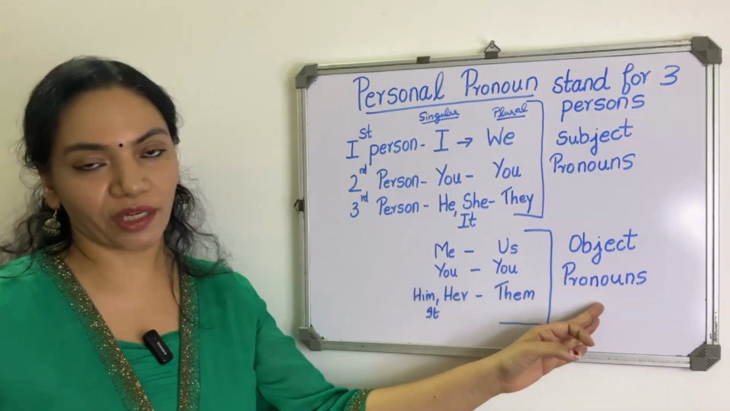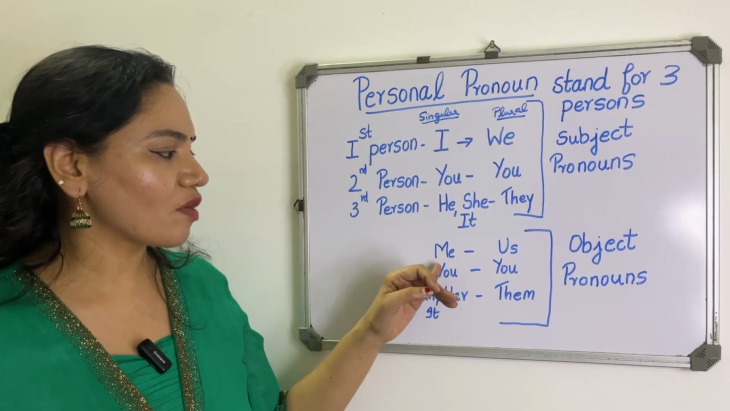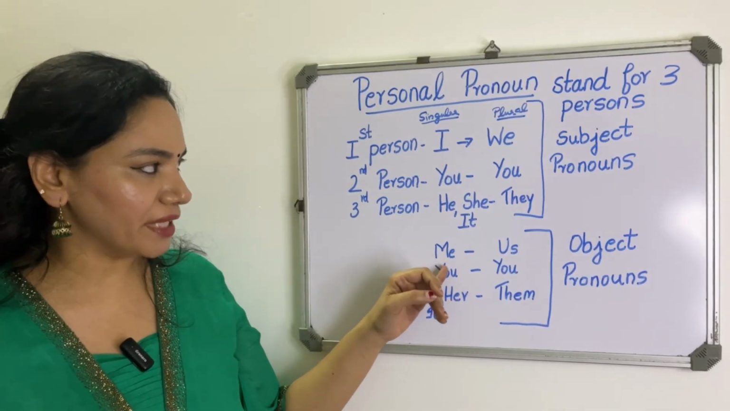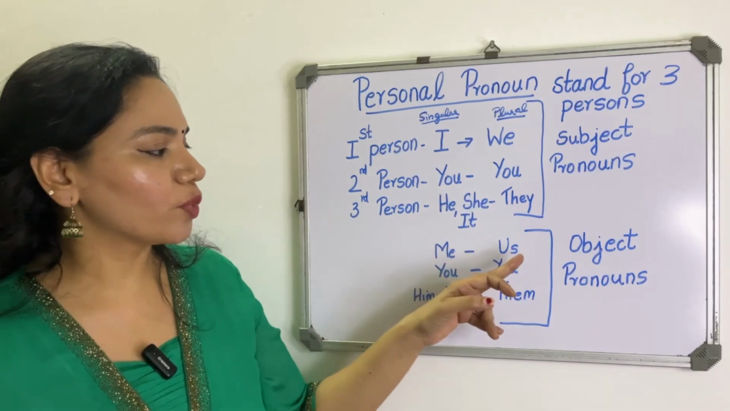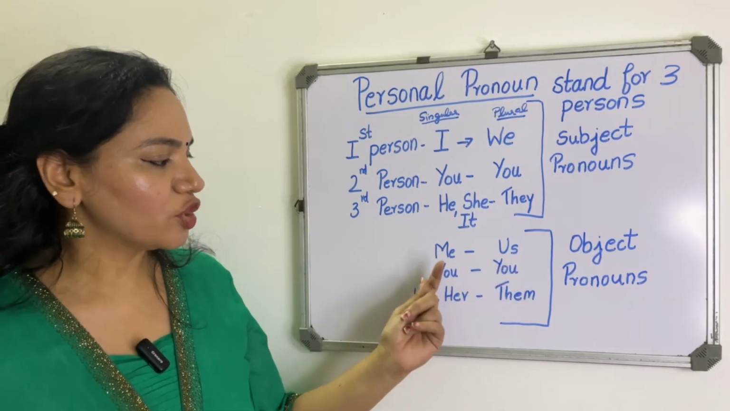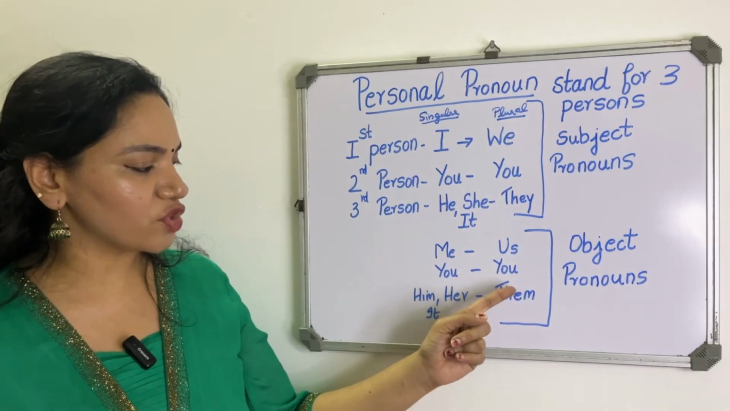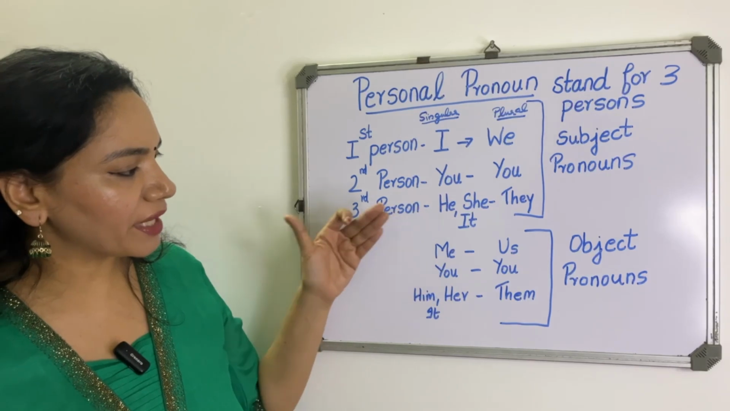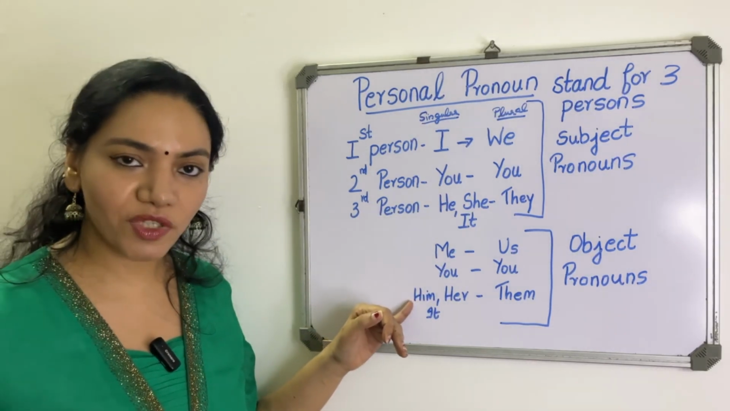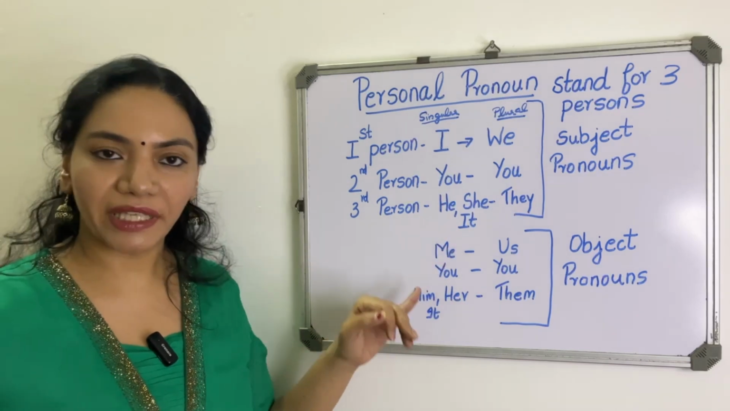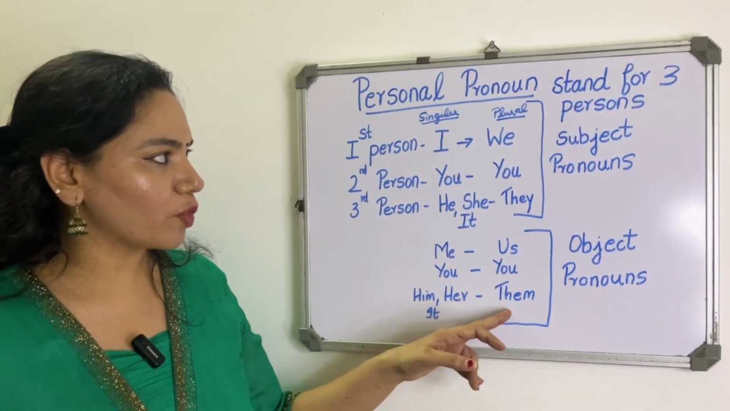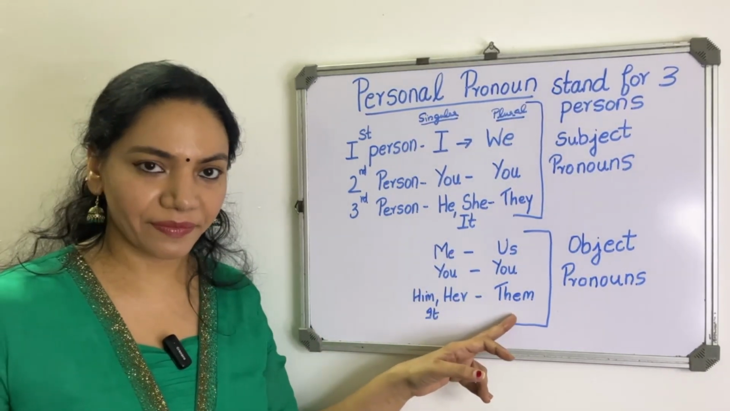Next one is object pronoun. In the case of singular, it will be me. So I, the object pronoun will be me. The plural will be us. You, as usual, there won't be any change. So he will become him in the case of object pronoun. She will become her. It will be the same. In the case of plural, it will be them.